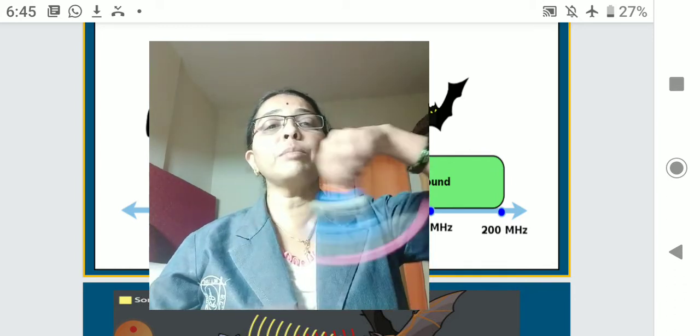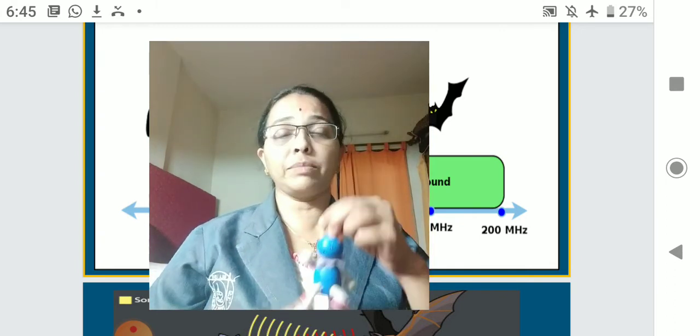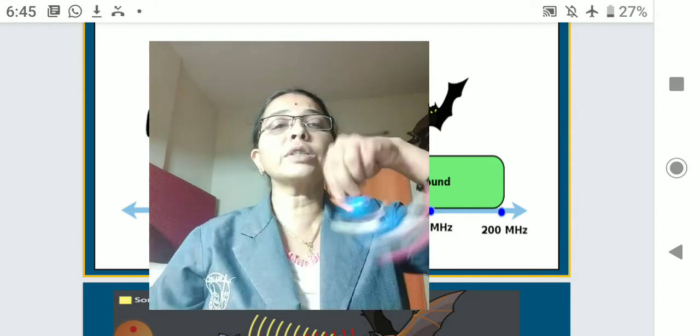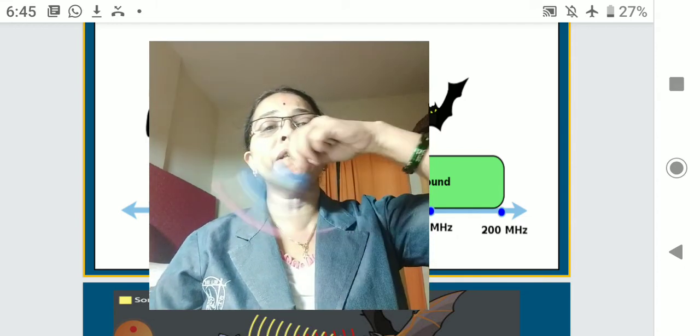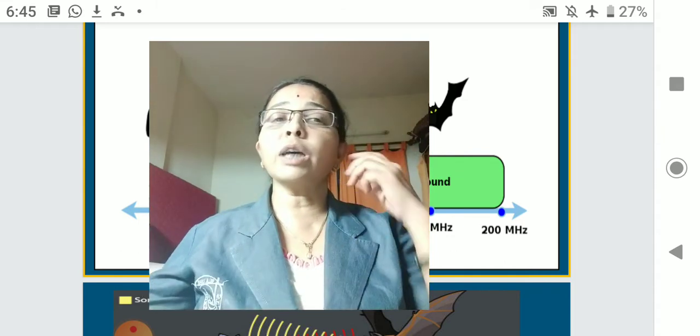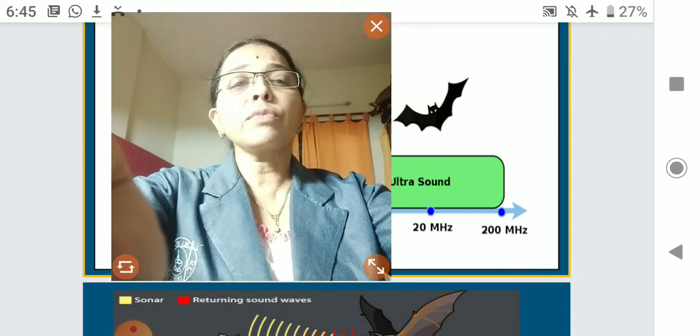Then if it is coming to this position 20,000 times, we say that it is 20,000 hertz. When it is making this movement 20 times, it will make sound, and that sound we can perceive.